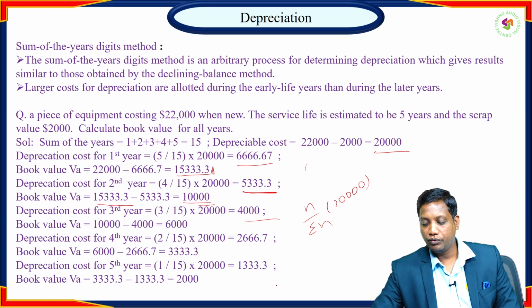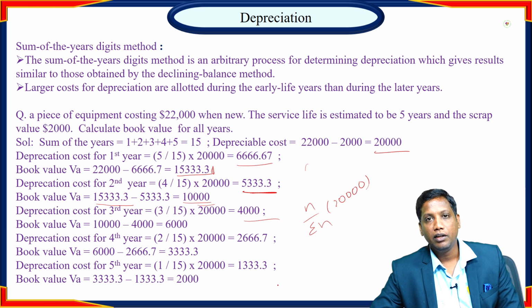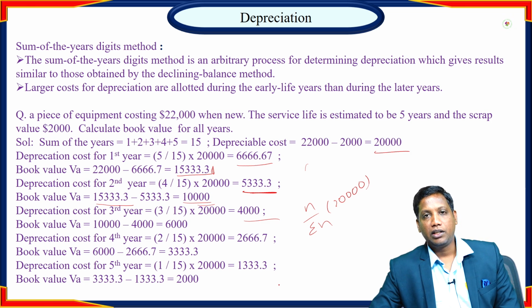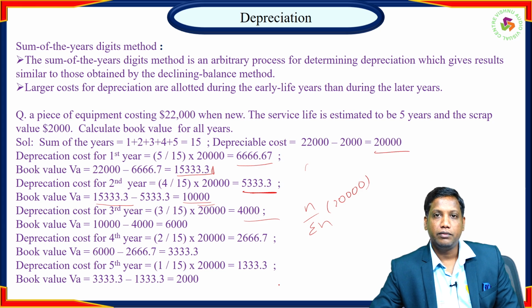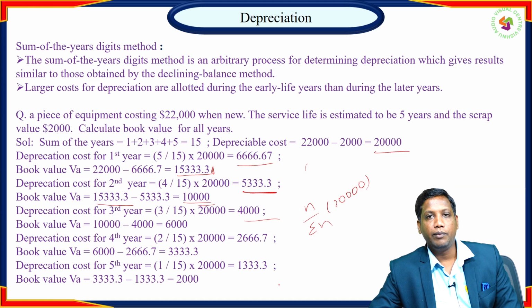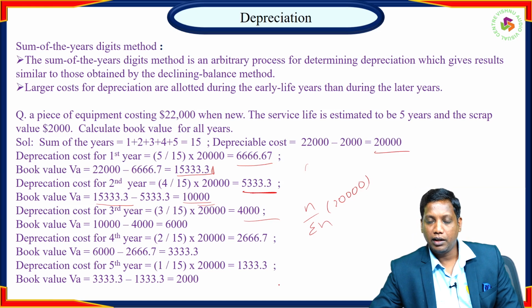So this is how, in four methods, we can determine the depreciation cost without considering the interest. In the majority of cases, from an industry point of view, they might be following the straight line method for various reasons. Later on, they might be shifting to the declining balance method, then again the double declining balance method, and then again the sum of the years method.